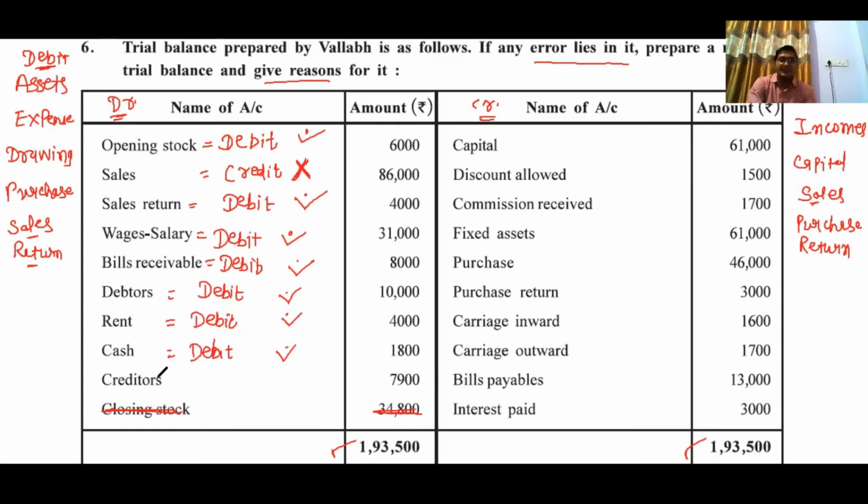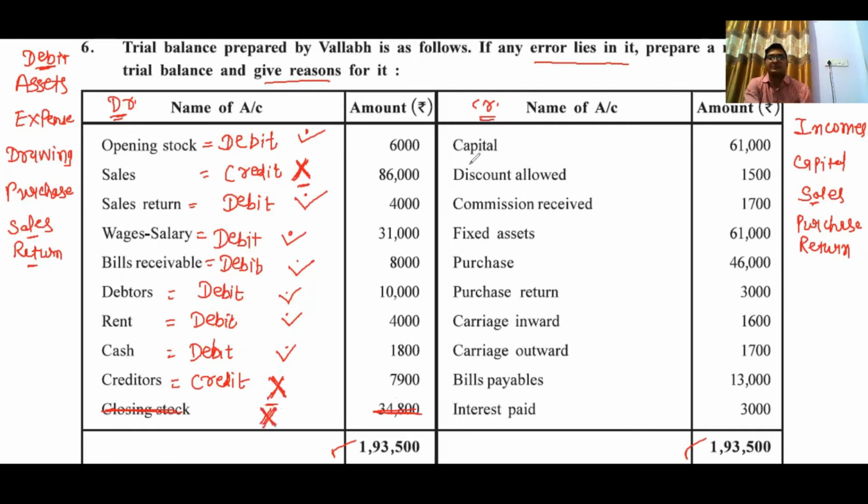Creditors. Creditors are our liability, so they are to be recorded on the credit side, but they are given on the debit side. So here there is another mistake: one mistake for sales, another mistake for creditors. Then closing stock is not recorded at all, so there is also a mistake for closing stock.